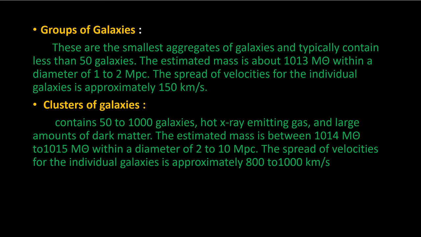So next one would be the clusters of galaxies. So still larger groups, that is, in groups of galaxies we have taken like 1 to 50 galaxies, and here more than 50, that is 50 to 1000 galaxies, hot X-ray emitting gas, and large amounts of dark matter they contain. So the distribution of three components is roughly the same within each cluster, and the estimated mass is between 10 power 14 to 10 power 15 the mass of the sun, within a diameter of 2 to 10 megaparsec. So the speed of velocity is calculated to be 800 to 1000 kilometers per second.